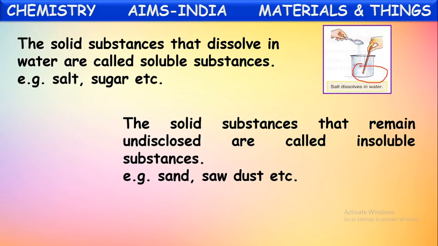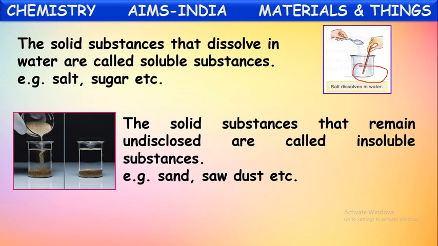The solid substances that remain undissolved are called insoluble substances. Examples, sawdust, sand, stones. These all come under undissolved solid substances, which are called insoluble substances. See here, they are adding a small quantity of sand into water. Even after stirring, it remains down.